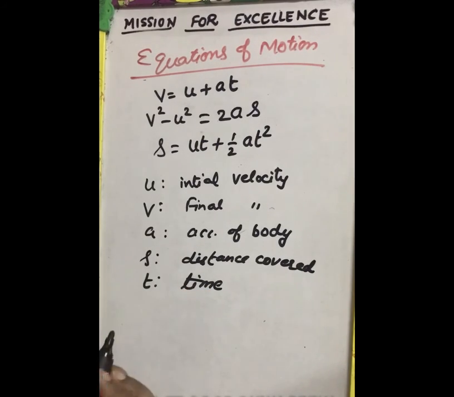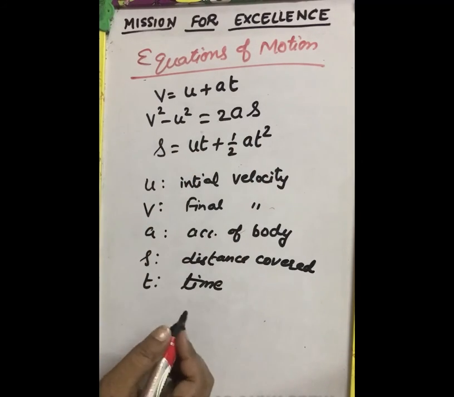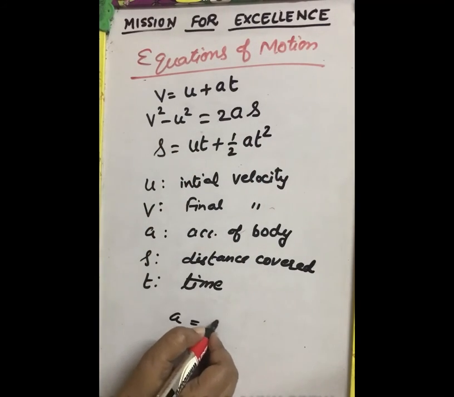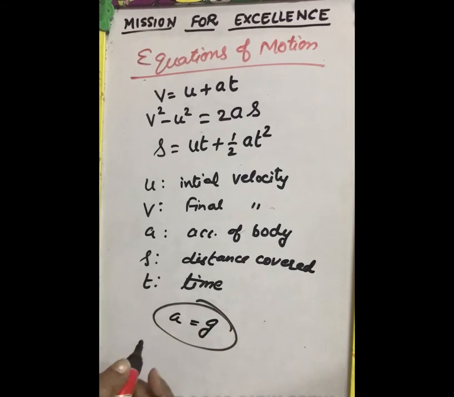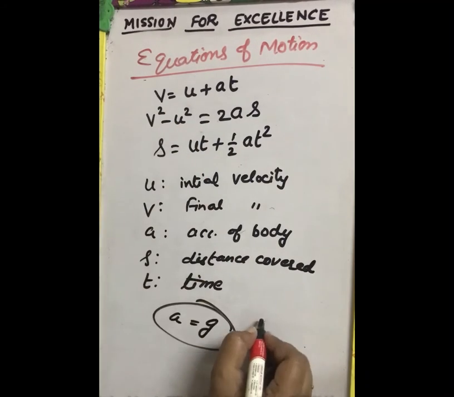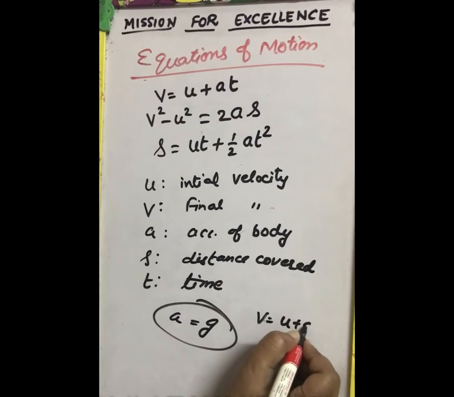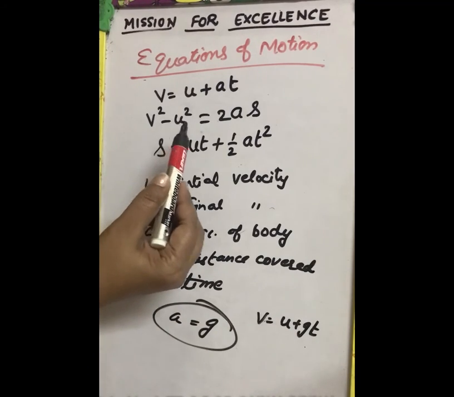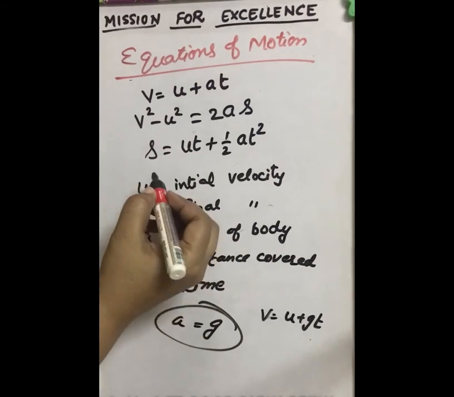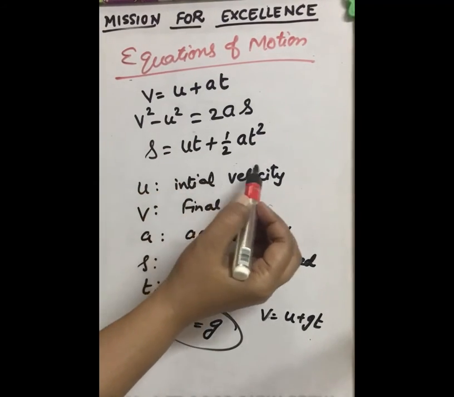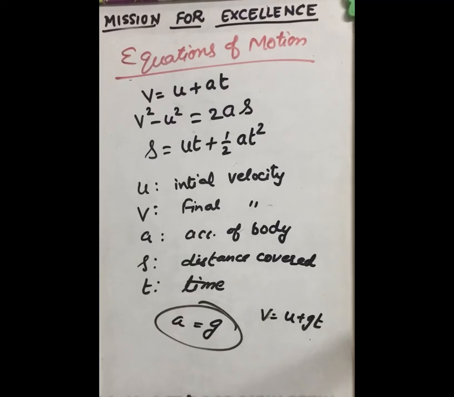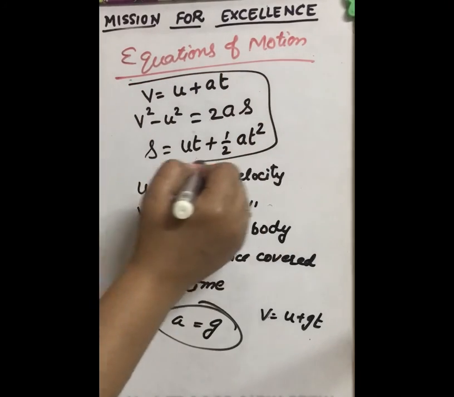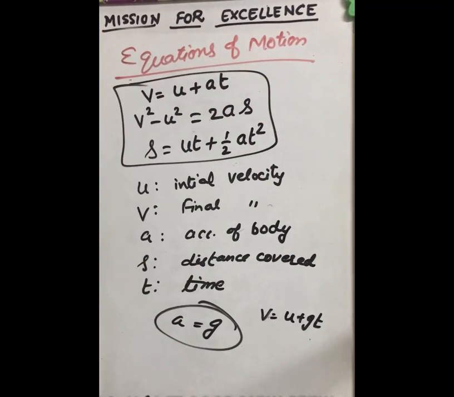If we are taking the acceleration due to gravity, then instead of a, we can take g also. So these equations will become v equal to u plus gt, v square minus u square equal to 2gs, and s equal to ut plus half gt square. These are very important equations of motion which are used in numerical problems.